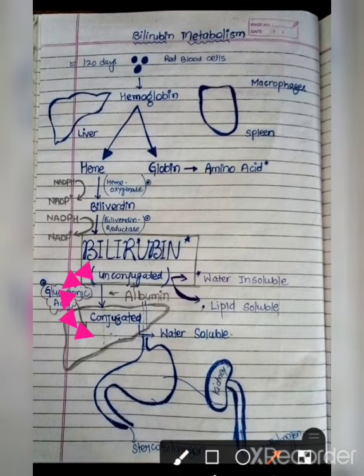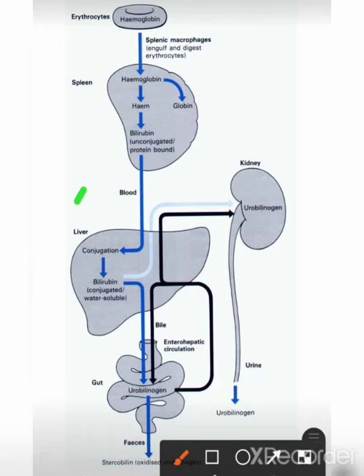This unconjugated bilirubin will be transported through blood to the liver for further metabolism and its excretion. In the blood plasma, there is albumin which binds with bilirubin and makes the bilirubin-albumin complex. Here is an important point: one molecule of albumin can bind two molecules of bilirubin and will get transported to the liver. When the bilirubin-albumin complex reaches the liver sinusoid surfaces,